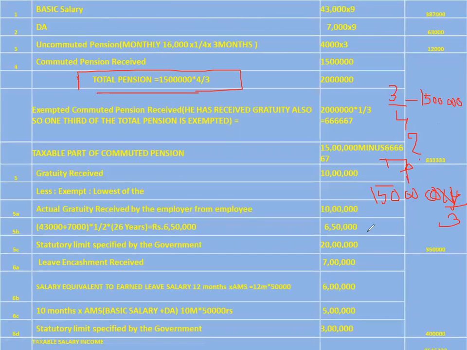4 by 3 is equal to 20 lakhs. So 20 lakhs you got. So 20 lakhs is the total pension. This is the total pension. This is divided into two parts. One is, as I already told in the last class, commuted pension and uncommuted pension.